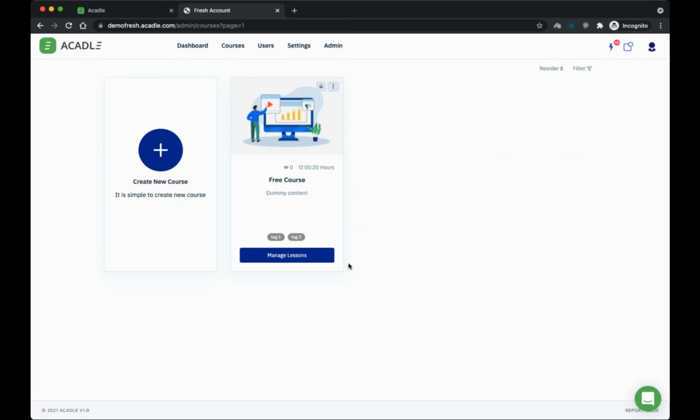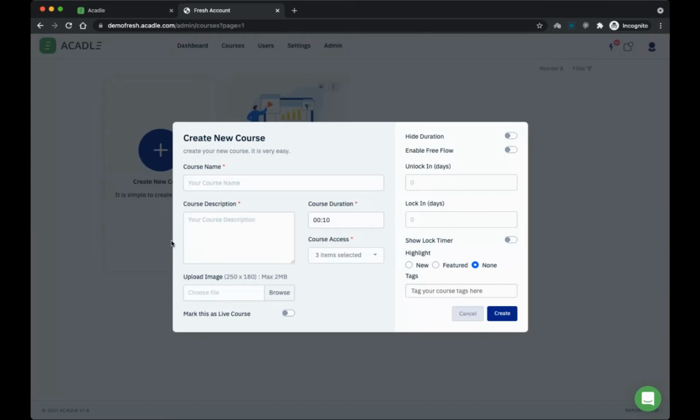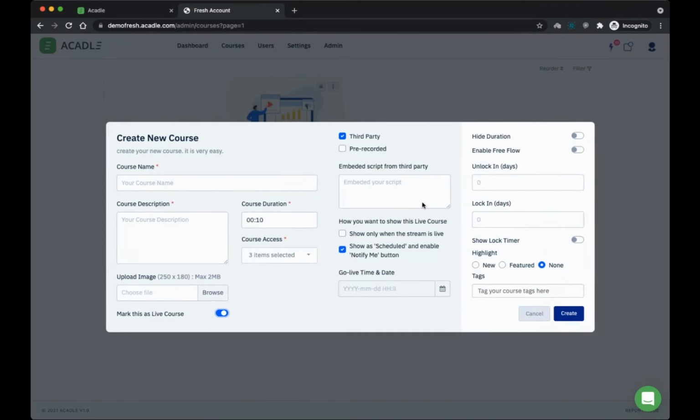I would like to show you one more thing about live courses. So we have something called live courses here. When you click on live courses, you can see one more option appear here. A live course is nothing but if you want to display this particular course from 9 o'clock to 10 o'clock, and if you want to stream live using a third party which provides you an embed, you can very much have this. So you can say that this is going to go live at 9 o'clock.